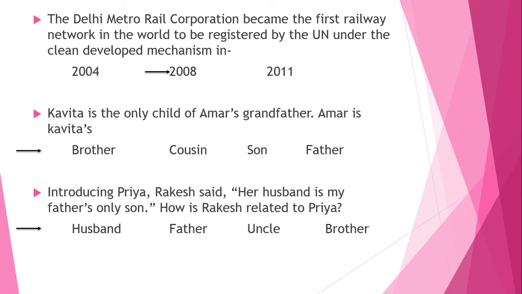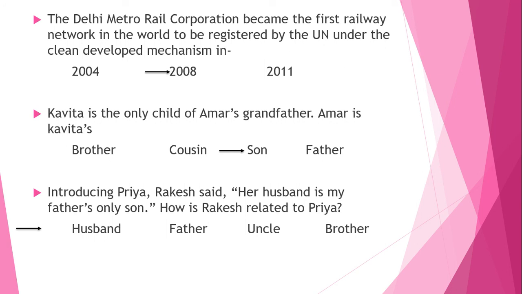Next one, Kavita is the only child of Amar's grandfather. Means Amar's grandfather is Kavita's father. So we have to answer the question. Amar is Kavita's son. Okay, Amar is Kavita's son.